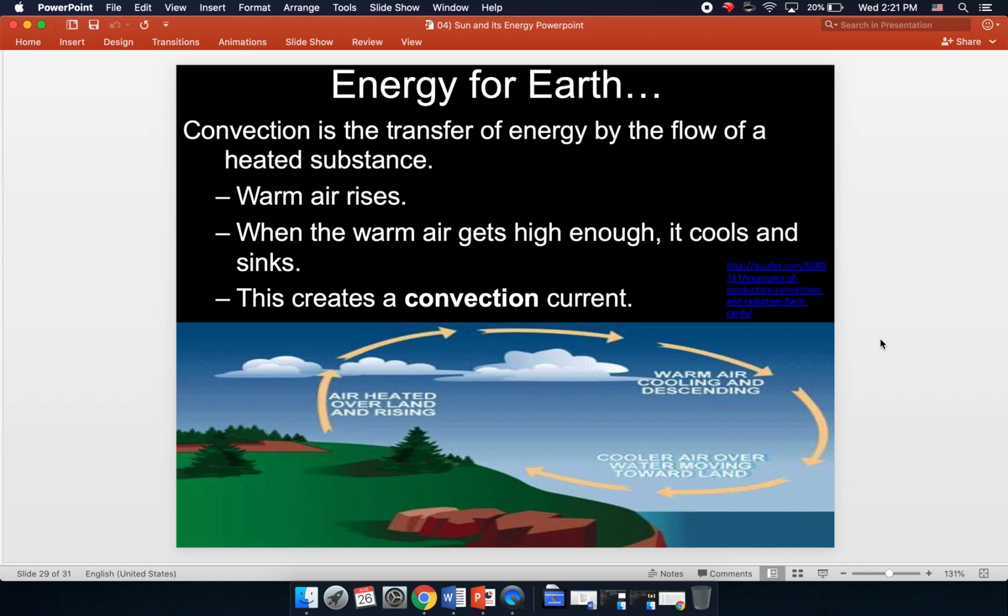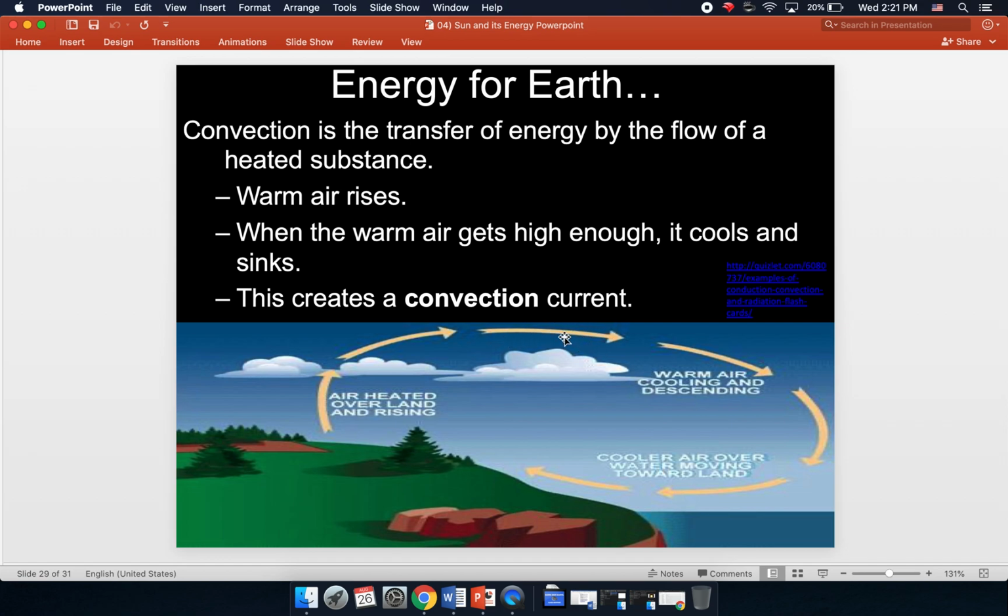The warmer air rises, but once it gets high up enough in the atmosphere, it cools a little bit, and then it sinks. This happens again and again and causes a convection current. It's an ongoing thing. The hotter, less dense air is going to rise, while the cooler, more dense air is going to sink. That cooler air, when it comes in contact with Earth's surface again, is going to get heated again. Its density is going to go down. It's going to become lighter than the air around it, and it's going to rise.